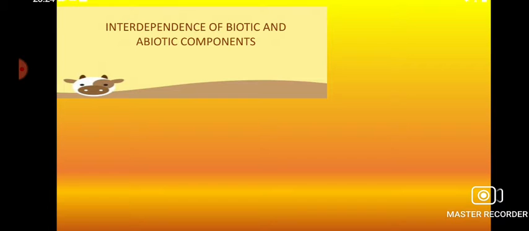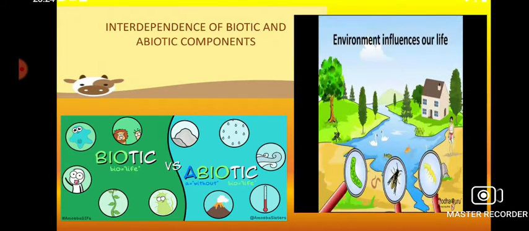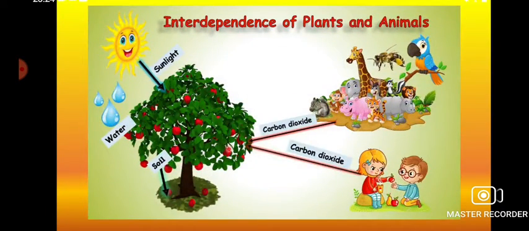Now, very interestingly, these biotic and abiotic components are very much dependent on each other. So there is always an interdependence between the biotic and abiotic components. Now, in terms of air also, plants and animals both breathe. You will be of the same opinion with me that plants and animals breathe.